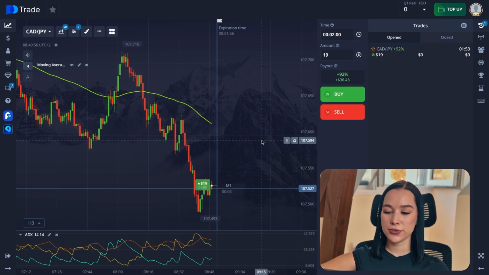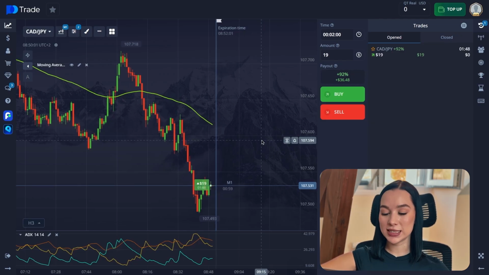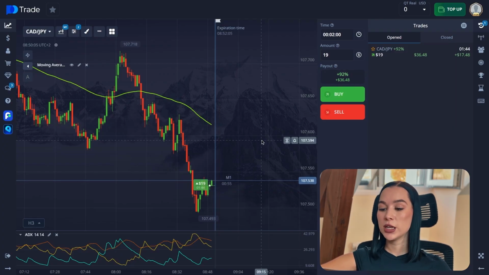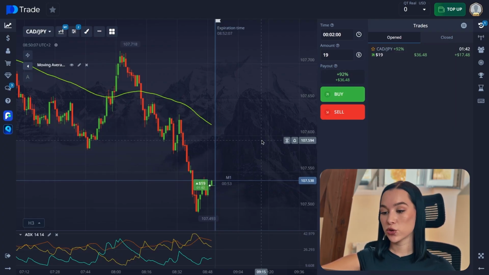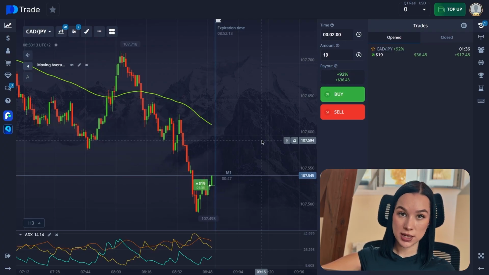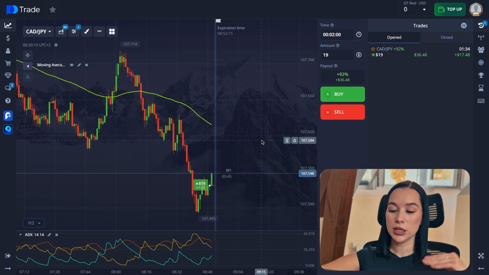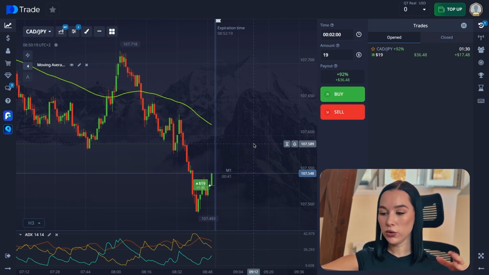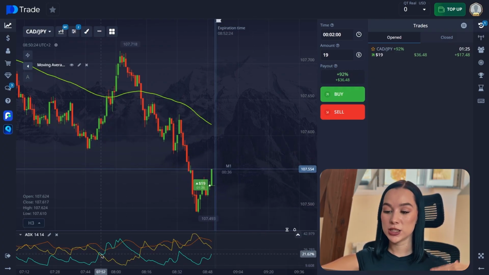First of all, identifying a trend's presence. So if ADX, our orange line, is less than 20, it's a sideways market. We were talking about this before, so better to avoid trend trading. Second of all, determining trend direction. You need to see which line, plus D or minus D, is higher. So if plus D, our blue line, is above, it's a bullish trend, so look for buys. If minus D is above, it's a bearish trend and you need to look for sells.